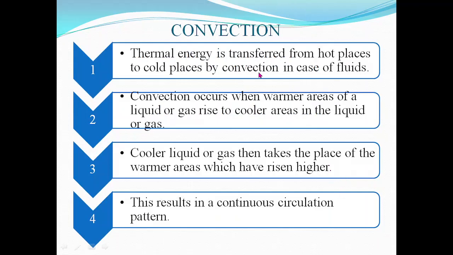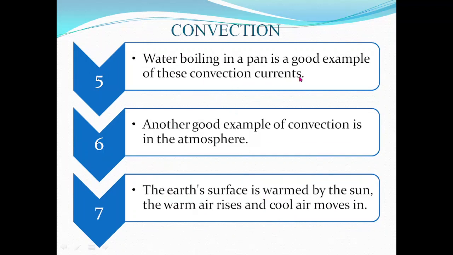Thermal energy is transferred from hot place to cold place by convection in case of fluids. What is meant by fluids? Fluids means gas or liquid. Convection occurs when warmer area of the fluid rises to cooler area in the fluid. Cooler fluid then takes the place of warmer areas which have risen higher. This results in continuous circulation pattern, and these circulation patterns are named as the convection currents. Water boiling in the pan is a good example of convection currents.